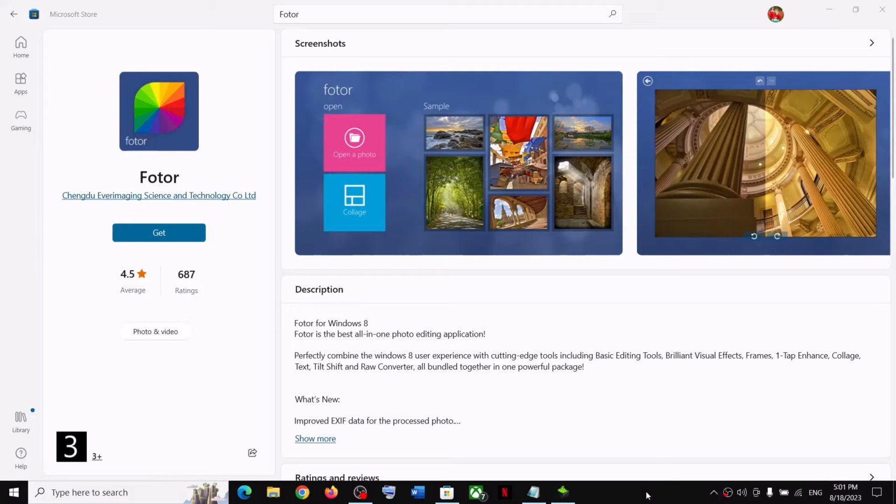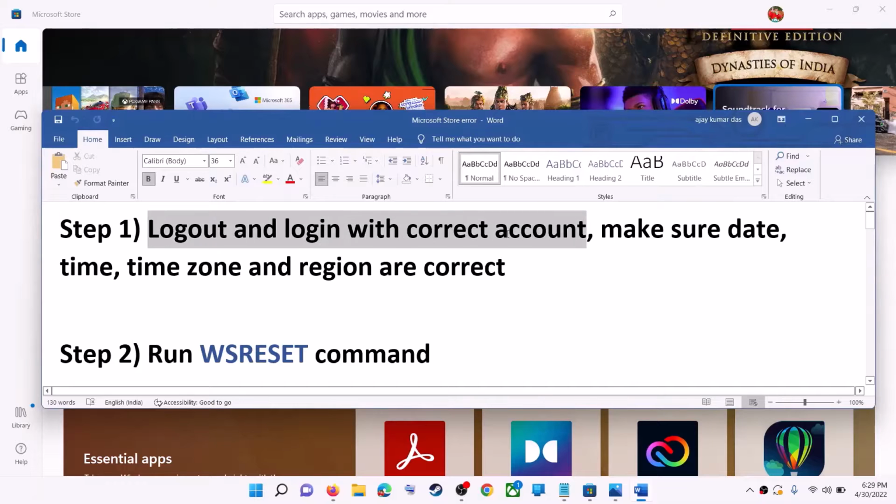Today in this video I'm going to show you how to fix when you're unable to install Fotor app from Microsoft Store on your Windows computer. Now the first step is to log out and log in with correct account.